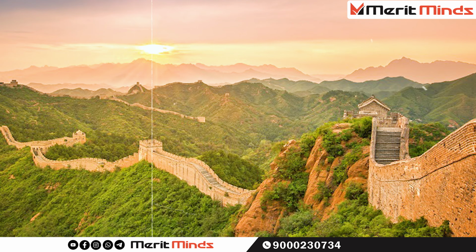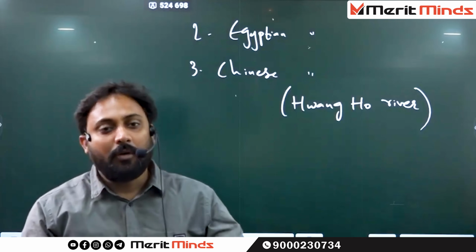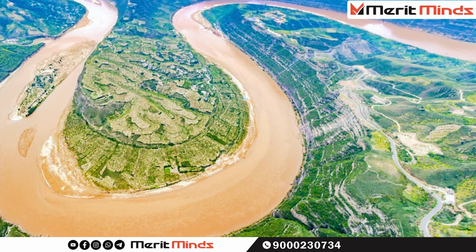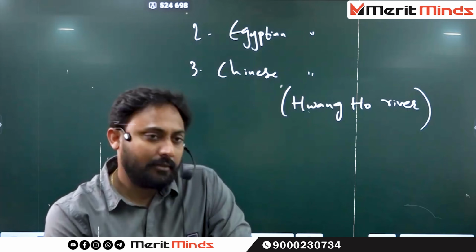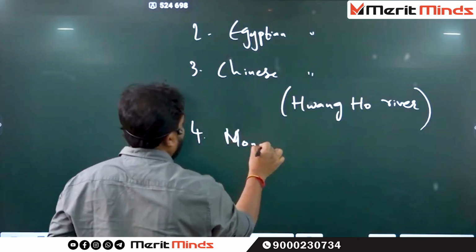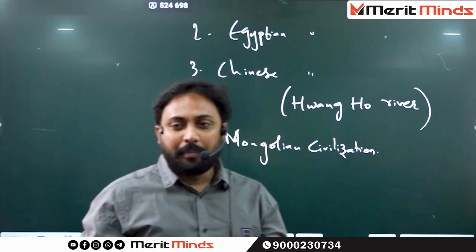It was developed on the banks of the Huanghe River, the Yellow River. These are the three most important civilizations. Number 4, Mongolian civilization. But that civilization was actually too primitive in nature.